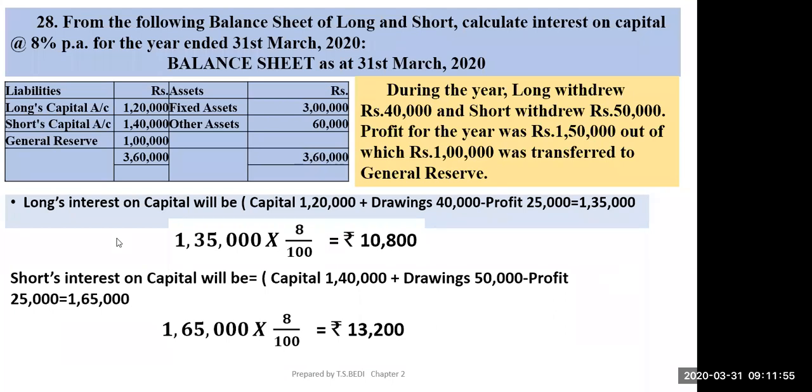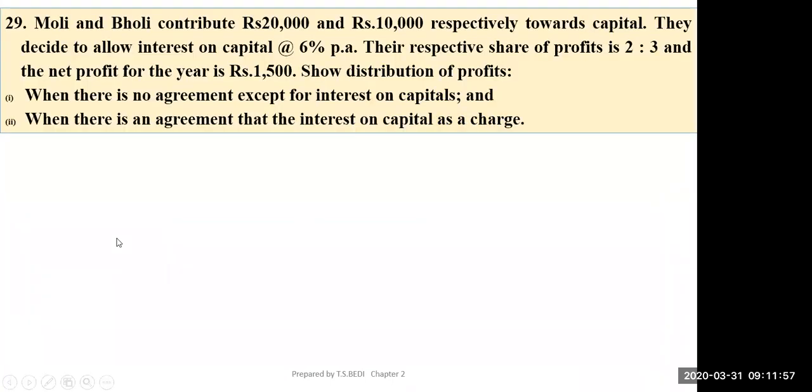Okay, now next question is 29th. Molly and Bholi contribute rupees 20,000 and 10,000 respectively towards capital. They decide to allow interest on capital at the rate of 6% per annum. Their respective share of profit is 2:3, and the net profit for the year is 1,500. Show distribution of profits. Now there are two parts, and these two parts are very, very important.